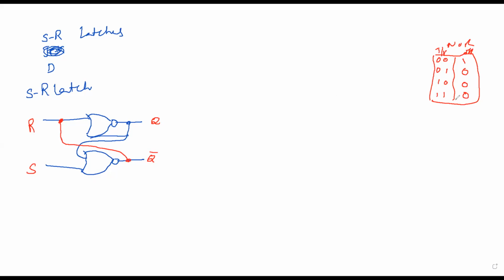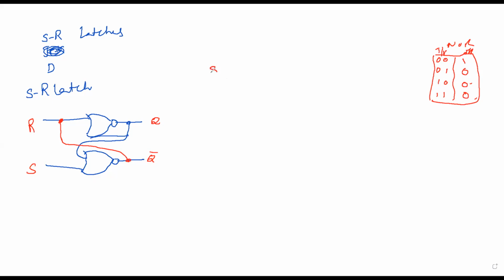From this, we can conclude: if any of the inputs is 1, the output is 0. If both the inputs are 0, the output is 1. If any of the inputs is 1, the output is 0. If both the inputs are 0, then the output is 1. Keep this in mind. We go for the table and operation of this.